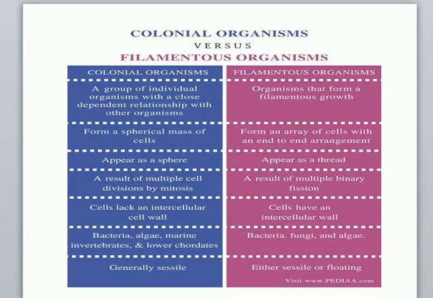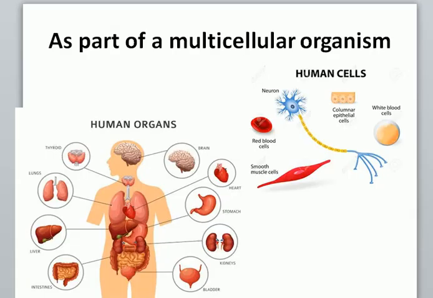Then now we move on to cells forming parts of a multicellular organism. This is a human that has different systems, that contain different organs, and the organs contain different tissues, and different tissues contain different cells. So you can see human cells here. Looking at the brain, it has neurons in it.